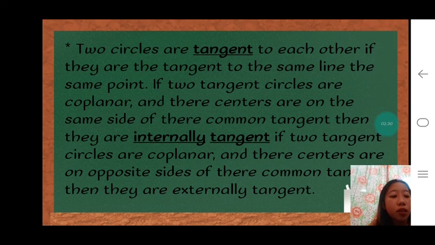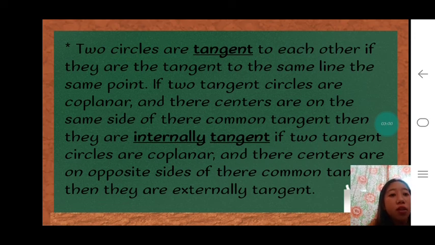Next is, two circles are tangent to each other if they are tangent to the same line at the same point. If two tangent circles are coplanar and their centers are on the same side of their common tangent, then they are internally tangent. If two tangent circles are coplanar and their centers are on opposite sides of their common tangent, then they are externally tangent.